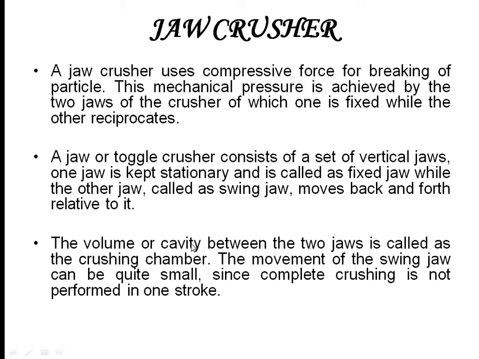The volume or the cavity that is going to be between these two jaws is called the crushing chamber. So in this crushing chamber only, we are going to put the raw materials and we are going to crush the material. The movement of the swing jaw can be quite small, since complete crushing cannot be done in a single stroke. So it is going to be like a continuous operation.